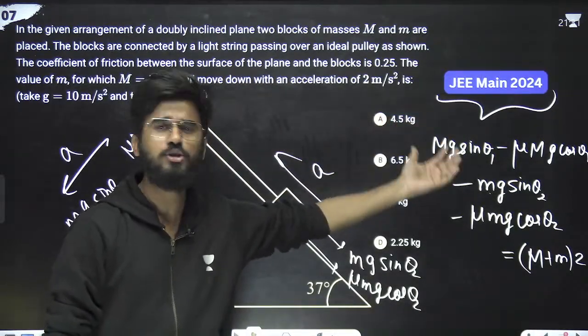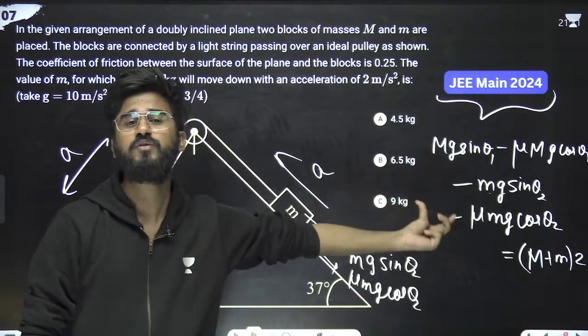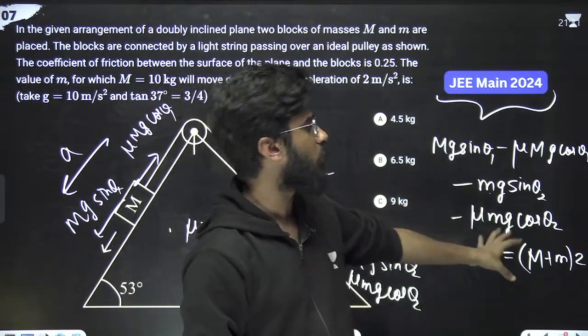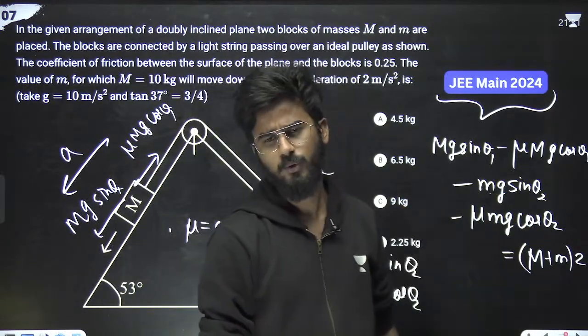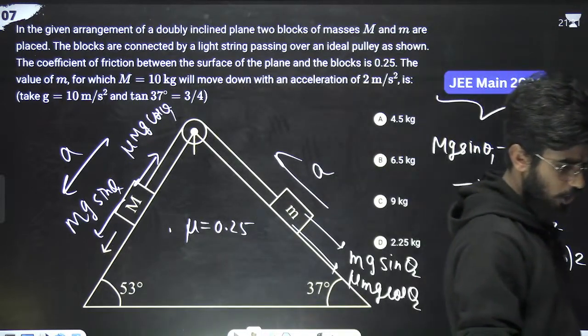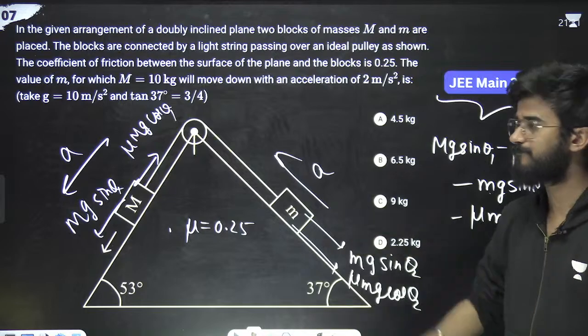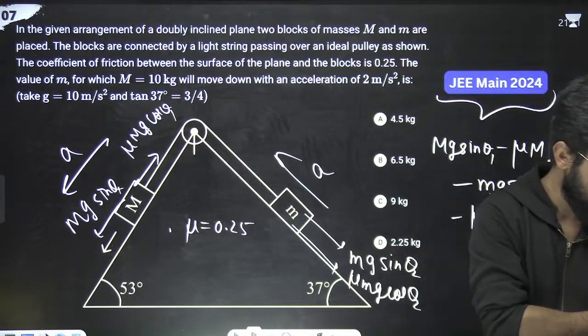Now you just have to substitute all the values and find the value of small m. I'm not going to solve the equation for small m. You can just solve the equation and find the value of small m. This is the total equation. That's it. Option A. If you're sure, then it can be option A. Should we move on to the next thing? Yes.